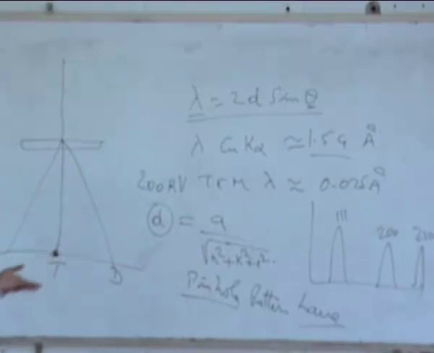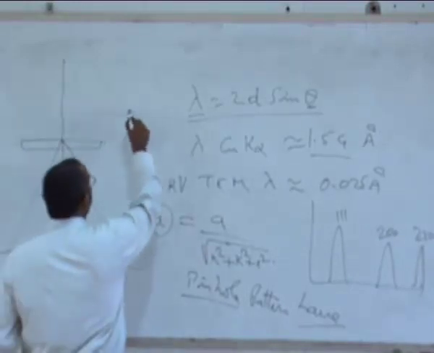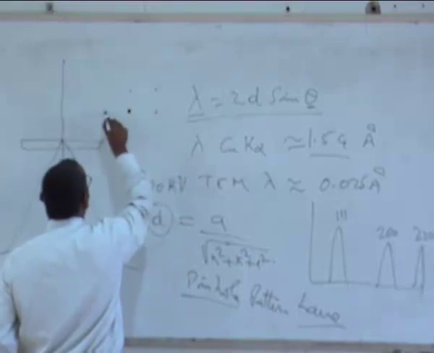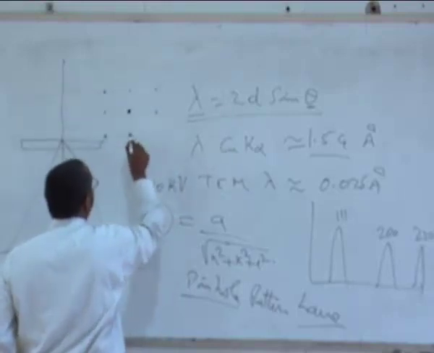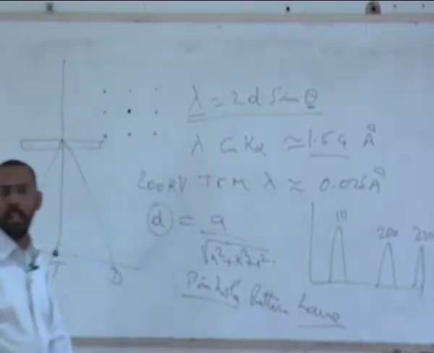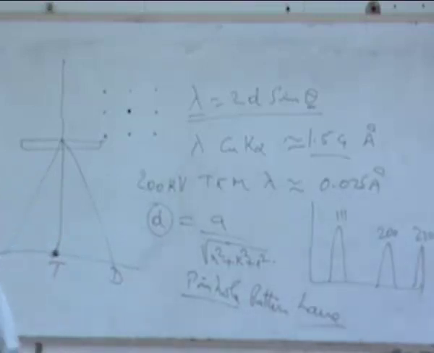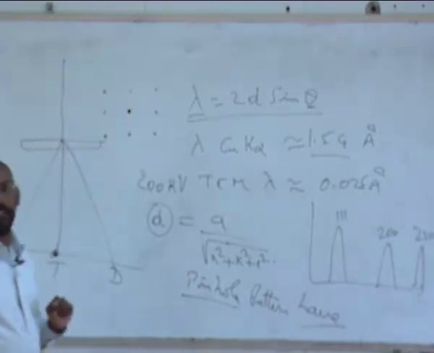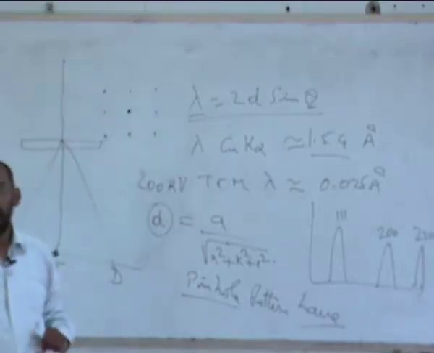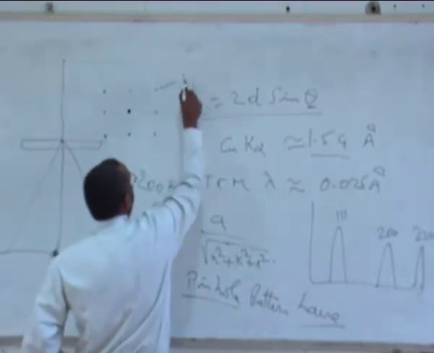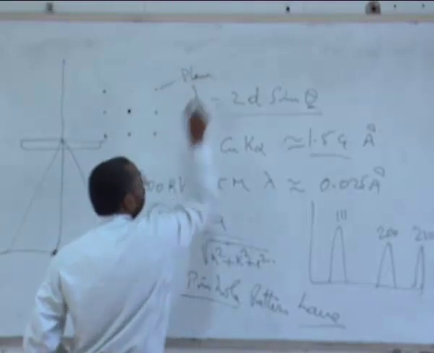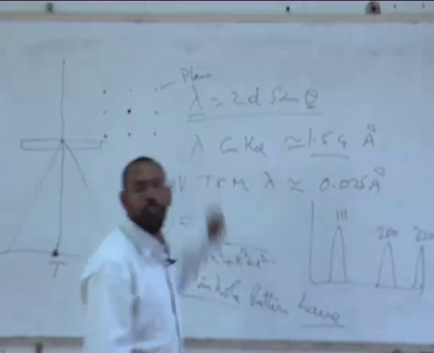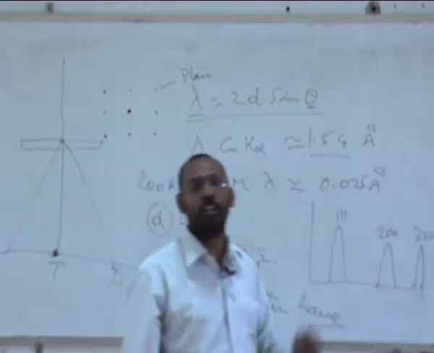If I look at this plane, it looks something like this, just like a rangoli, depending on what planes are giving the diffraction. Each dot that you see corresponds to a particular plane, like each peak here corresponds to a particular plane.